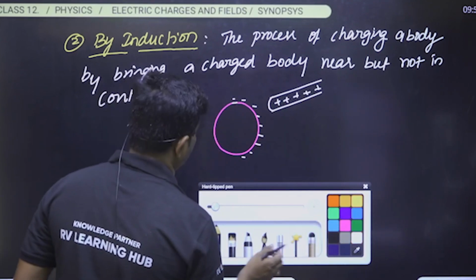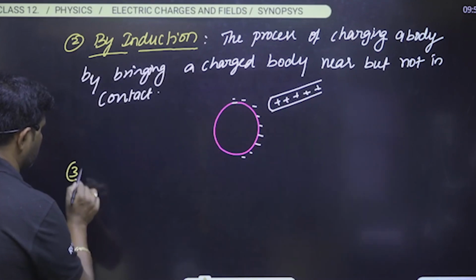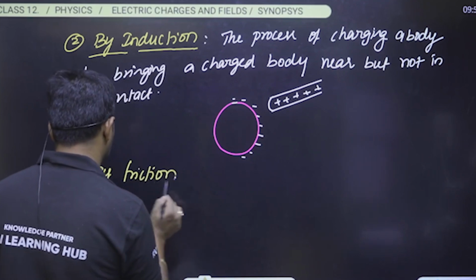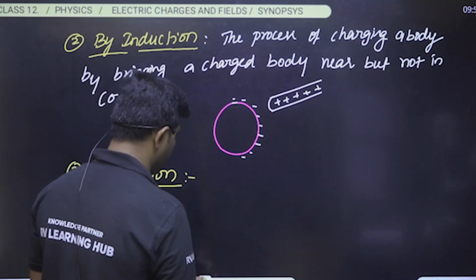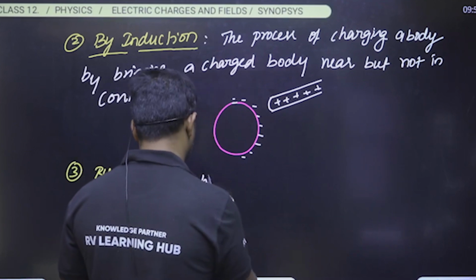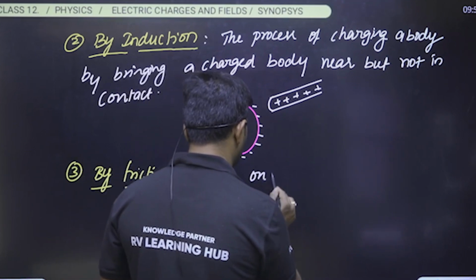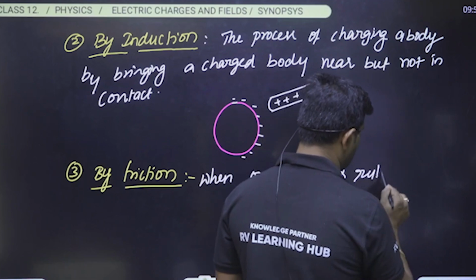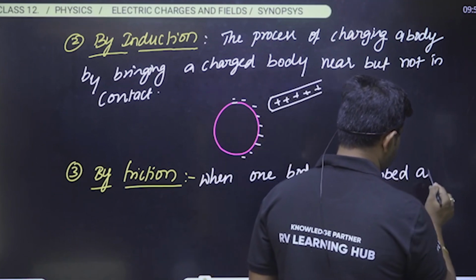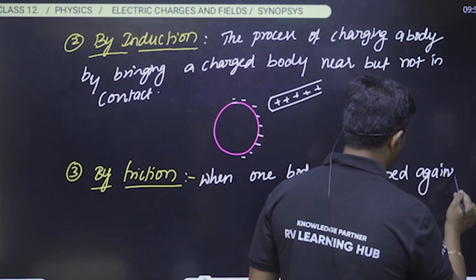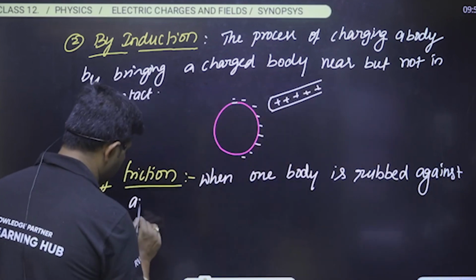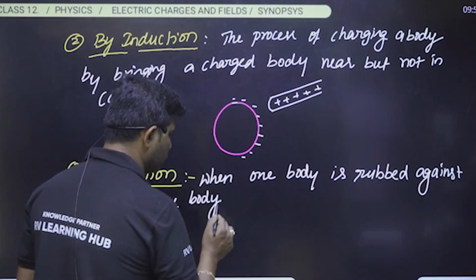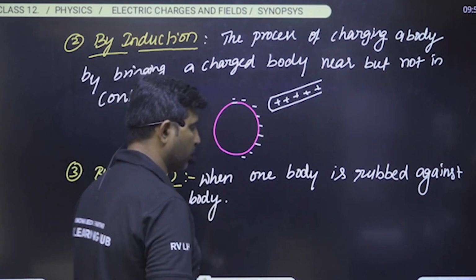And the third one is by friction. So what is happening in friction here? When one body is rubbed against another body, the charges are produced or the body will become charged.